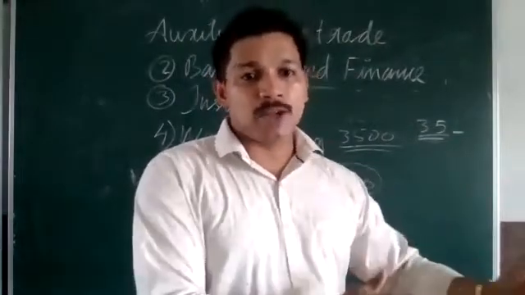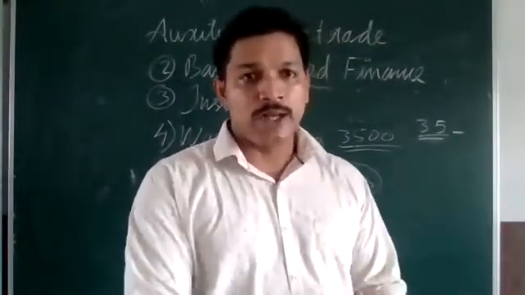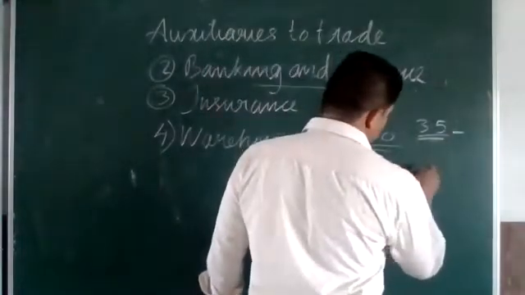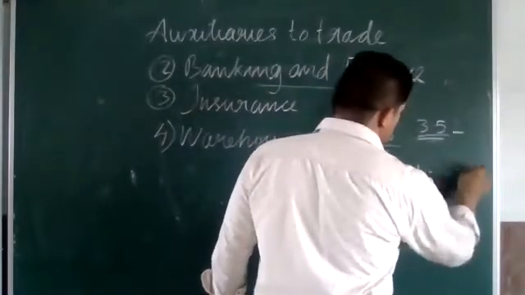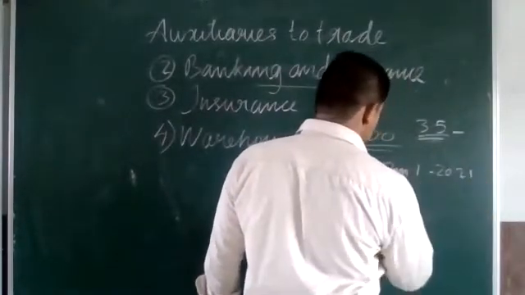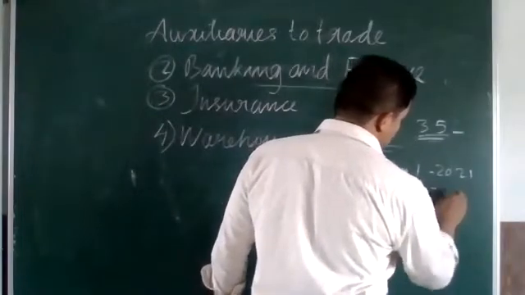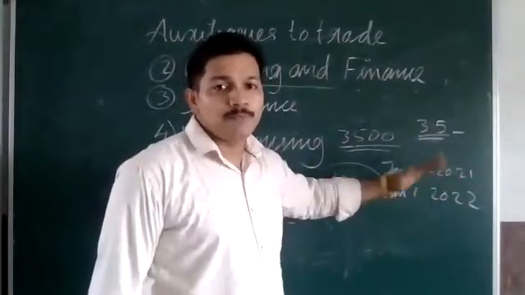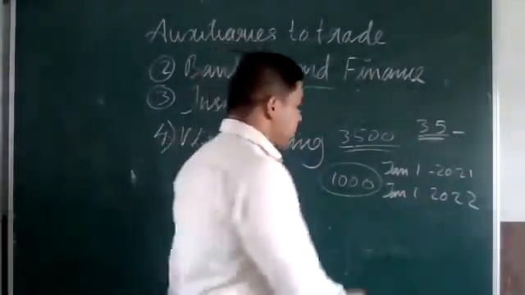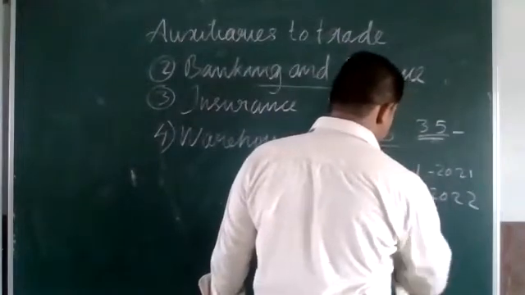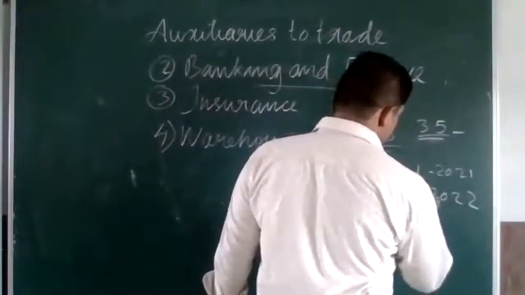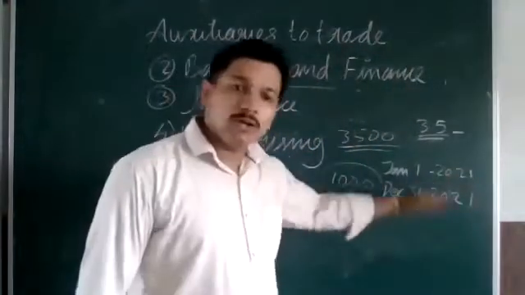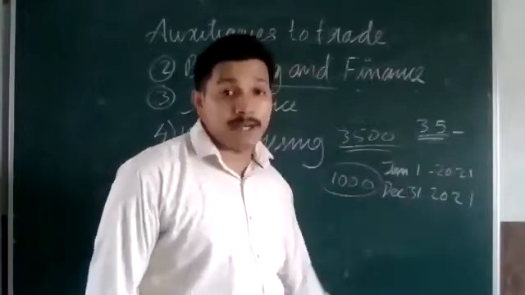If I am paying 3,500 rupees at the beginning of the year, say from January 1st, 2021 to December 31st, 2021, that is a 1 year period.